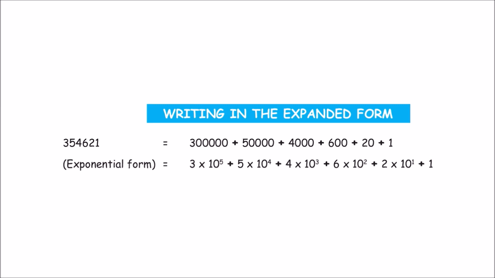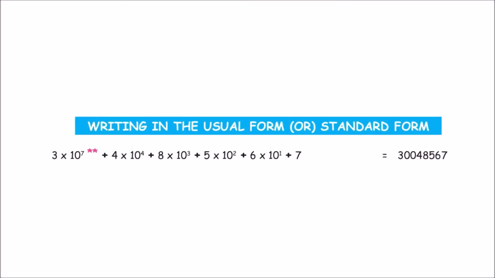That is how you can write a given number like 3,54,621 in its expanded form. Now let's see if you can convert an expanded form into a standard form or a short form. Here is the expanded form. Have a look at it.